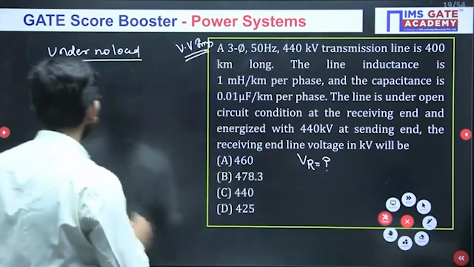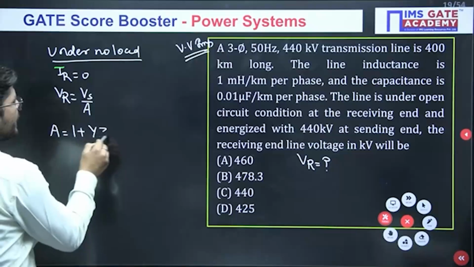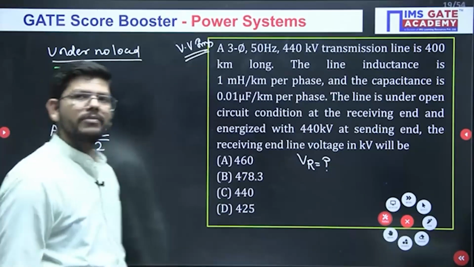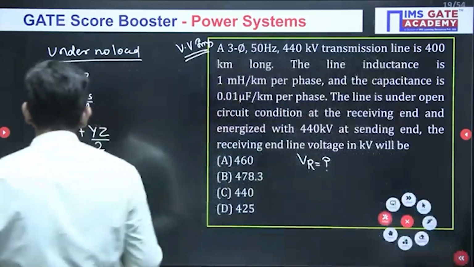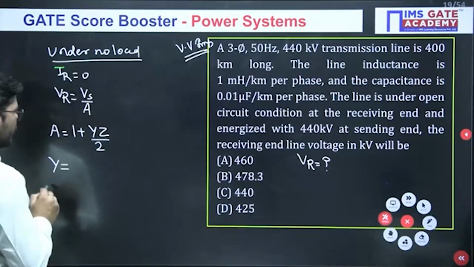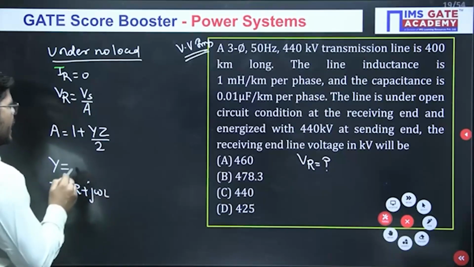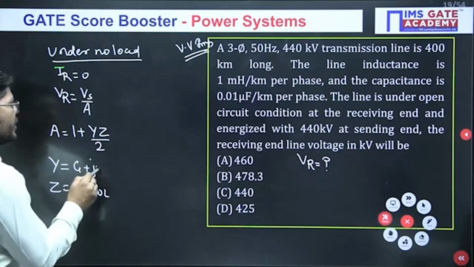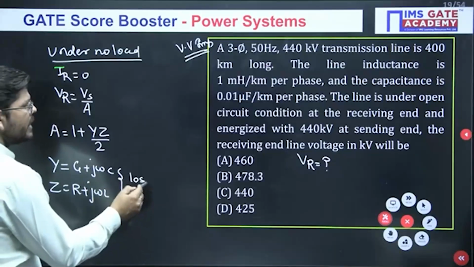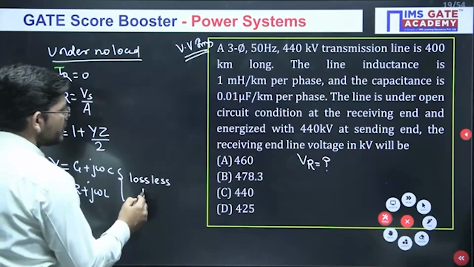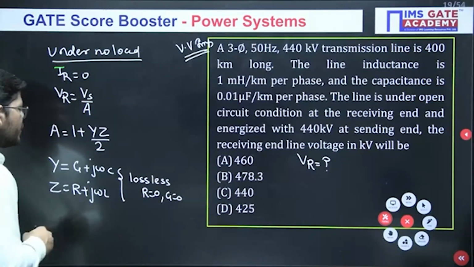How to calculate A? A is basically 1 plus YZ by 2. Now what are Y and Z? Admittance and impedance. Impedance is R plus j omega L, and admittance is G plus j omega C. Now they have given that the line is lossless. So if the line is lossless, that means R and G both will be taken as 0.